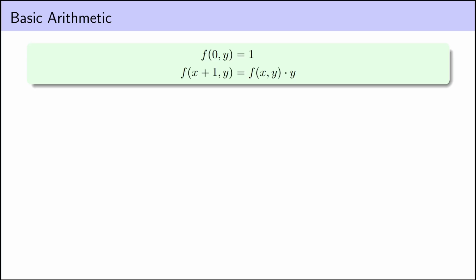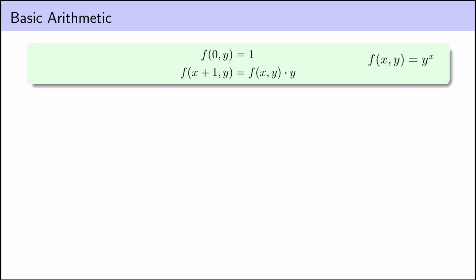If we want to show that exponentiation is primitive recursive, we technically have to show that the function f of x, y equals y to the x is primitive recursive first. Our definition of what it means to be a primitive recursive function really only allows recursion over the first input, and there's no really good way of defining 3 to the x in terms of 2 to the x. But there is a good way of defining x cubed in terms of x squared. So we have to do this backwards, and then we'll flip things around.